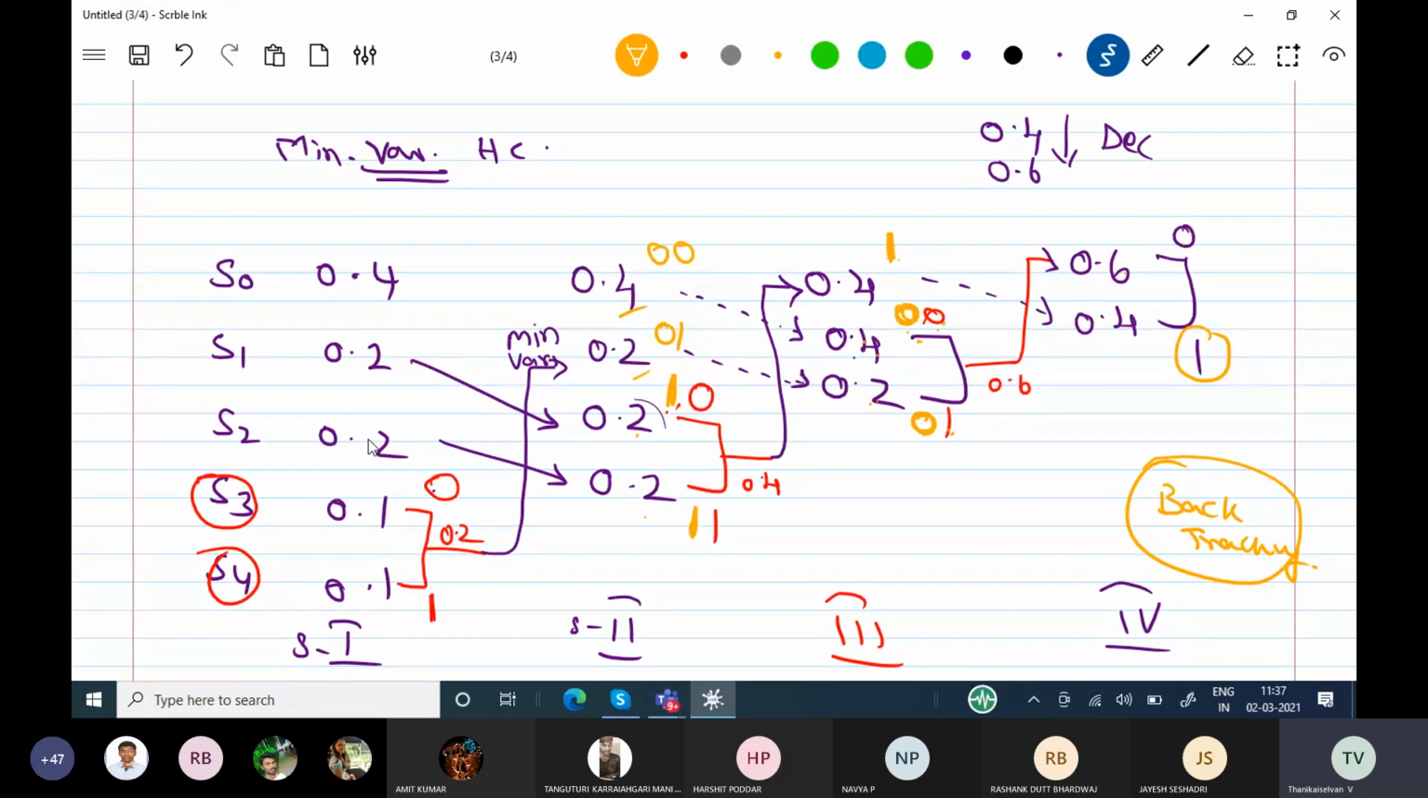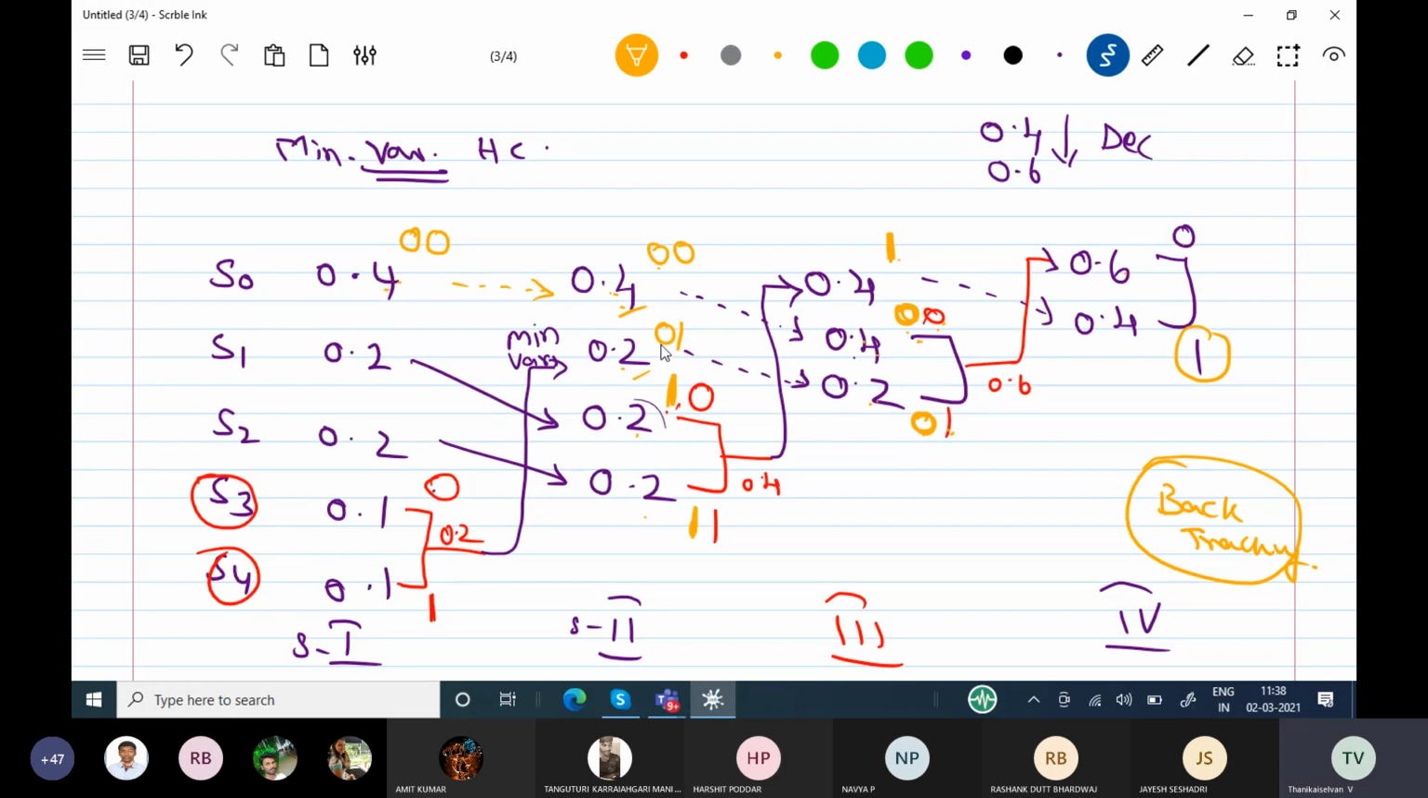Now we are moving to stage number 1. This 0.4 is coming directly, so for 0.4 there is no code word. This 0.4 is only available here, so the corresponding code will be transferred to the previous stage.